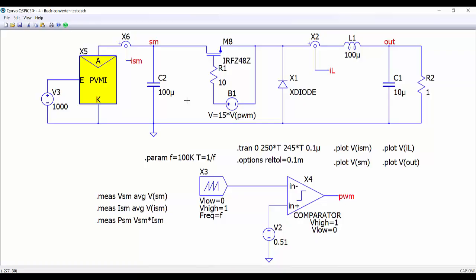And here we have our circuit to test the solar module. This is the buck converter. Here we are using a comparator to generate a PWM signal that we are sending here to the switch to drive the switch, and we are now generating a duty cycle of 0.51. And with these statements here, we are generating the average voltage across the panel, the average current through the panel, and the power delivered by the panel. So now we can run the simulation and see the results.